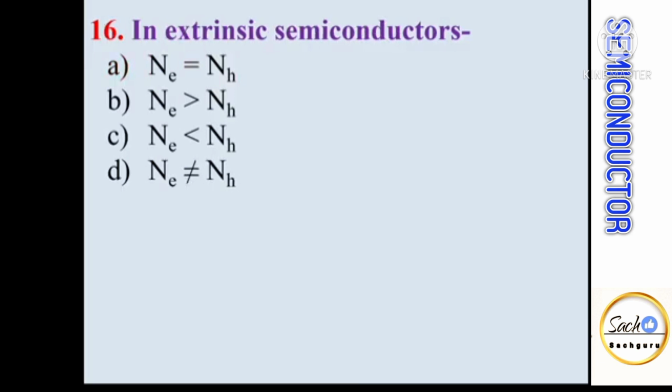Extrinsic semiconductors are formed by adding trivalent or pentavalent impurity atoms to pure semiconductors. If a trivalent impurity atom is added, then a p-type semiconductor is formed. If a pentavalent impurity atom is added, then an n-type semiconductor is formed. So in this case, the number of holes and the number of electrons is not exactly equal.